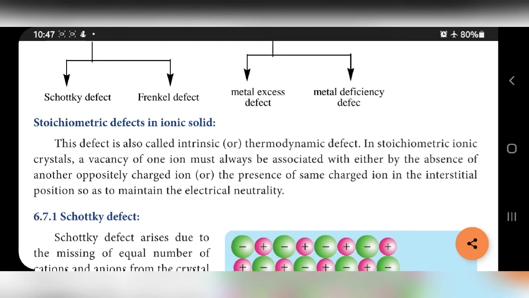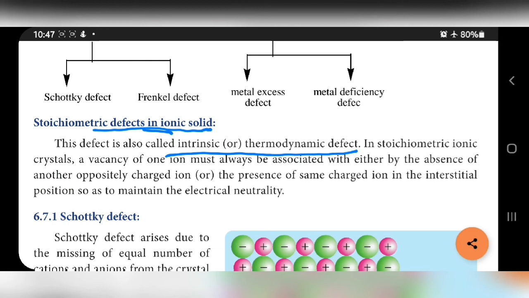Now we can see the explanations for stoichiometry defects in ionic solids. This defect is also called intrinsic or thermodynamic defect. Please mark it. By using this name, they can ask questions. Explain thermodynamic defect. Explain any one of the thermodynamic defects. Explain any one of the intrinsic defects. Like that they may ask. So you have to mark this word.